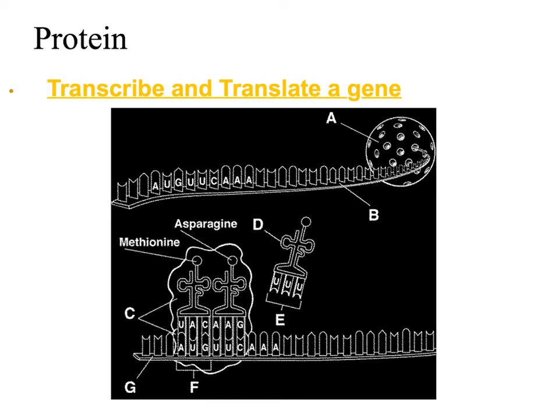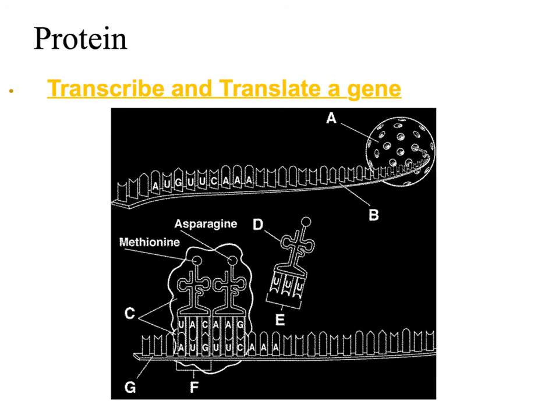And then you have the transfer RNA, which is D. And I remember it as a trumpet. And this one does really look like a trumpet, as you can see. This would be the mouthpiece, this would be where your fingers would play, and then this would be where the sound would come out. Located on transfer RNA is the anticodon. Remember, an anticodon is a 3-base sequence found on transfer RNA, and it's going to match up to the codon. So you can see this one is going to be the next one to come in because it matches up with the AA. And you would look at your codon chart to see what AA codes for.